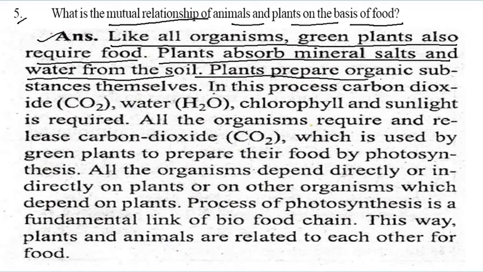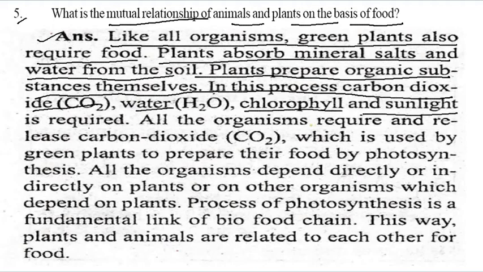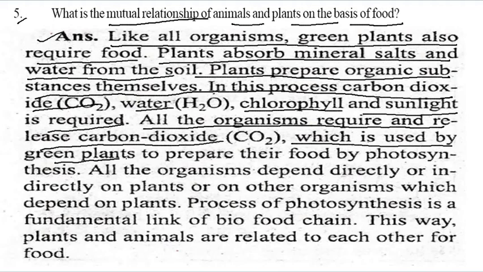Plants prepare organic substances themselves in the process of photosynthesis, in which carbon dioxide, water, chlorophyll and sunlight are required. All organisms respire and release carbon dioxide, which is used by green plants to prepare their food by photosynthesis.